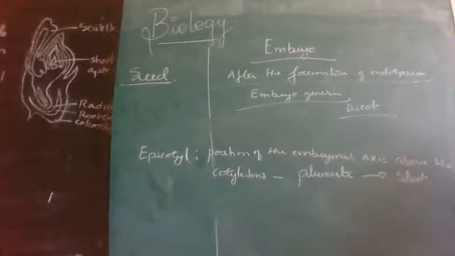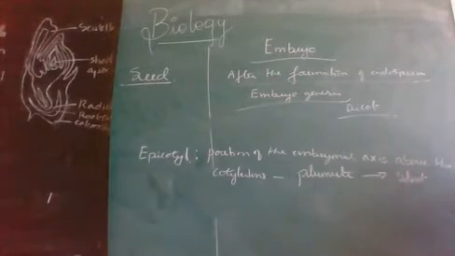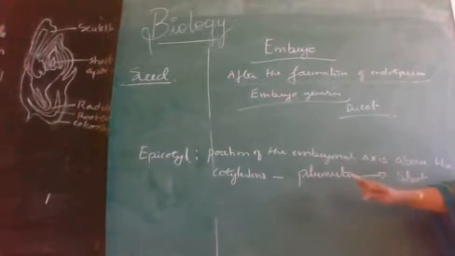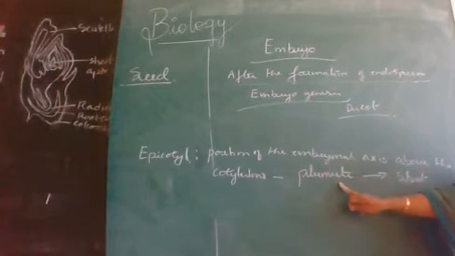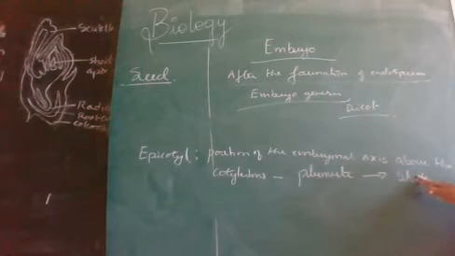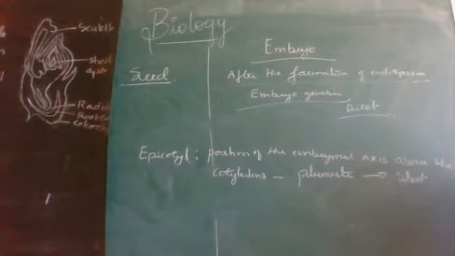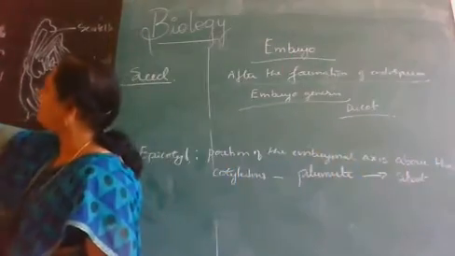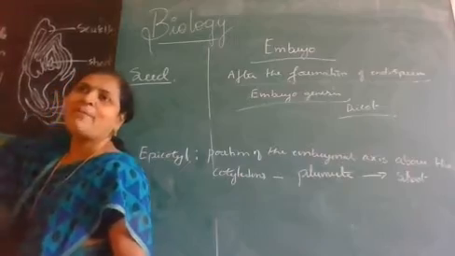What is epicotyl? That means in the embryonal axis we can observe two zones. One is epicotyl and another one is hypocotyl. What is epicotyl? Portion of the embryonal axis above the cotyledon, and that terminates with what? Plumule. That plumule gives rise to what system? Shoot system. Got it?